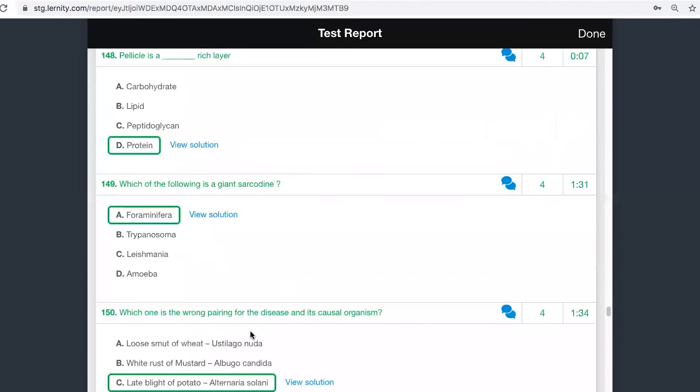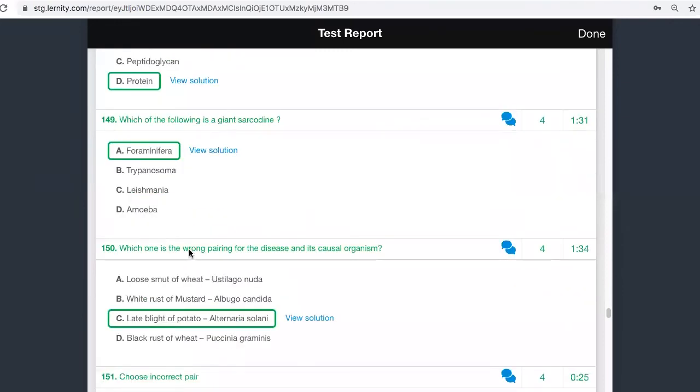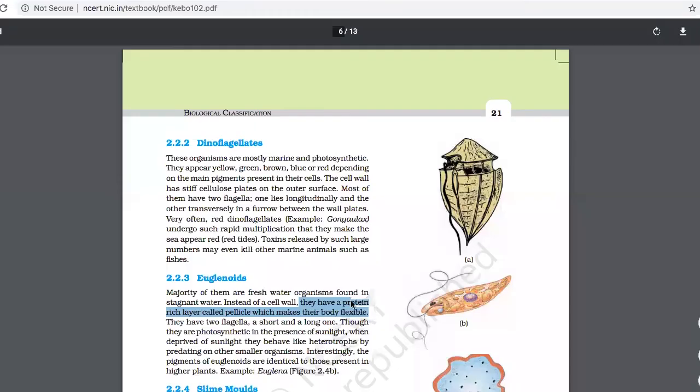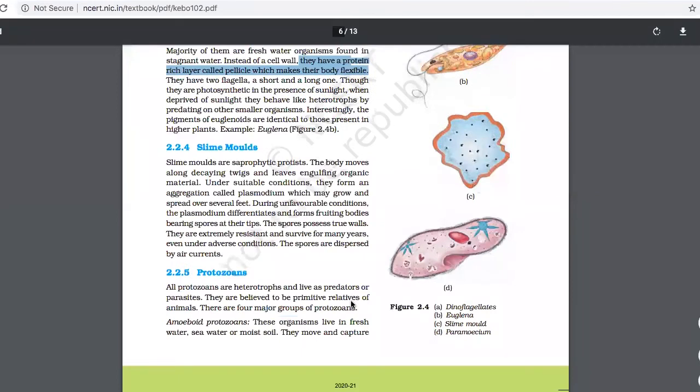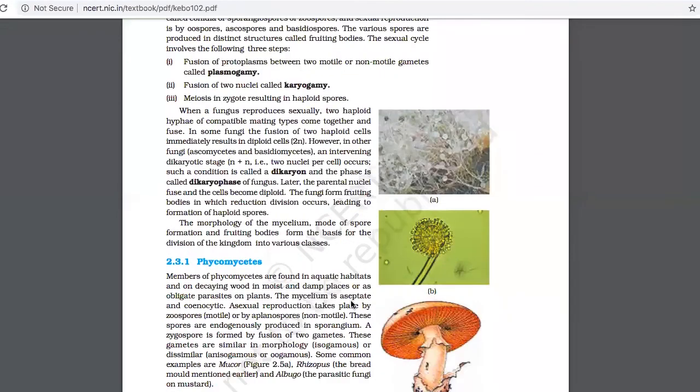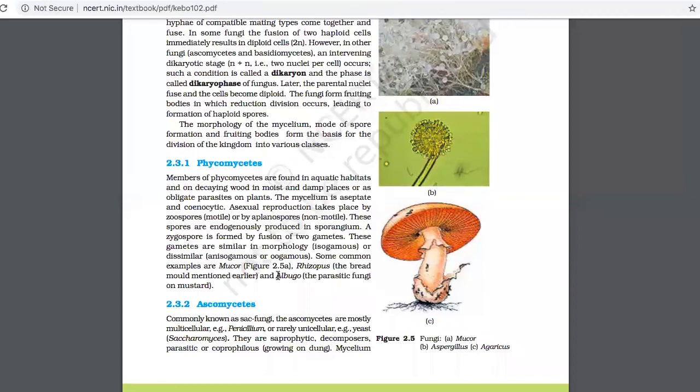Okay, next one, 150th question. Which of the following is a wrong pairing of the disease and the causal organism? You see here, these things are given in the textbook directly. In fungi, they have said that Albugo is a parasitic fungus on mustard.